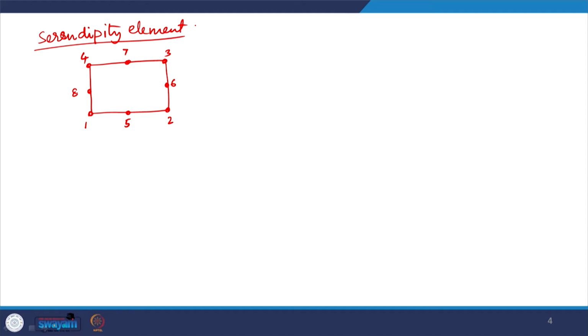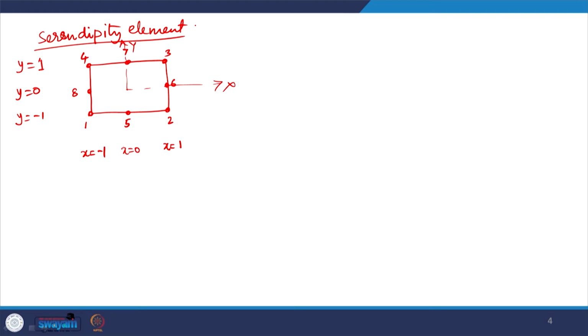Now, again the equations would be given by x is equal to 1, x is equal to minus 1, x is equal to 0, and similarly y is equal to minus 1, y is equal to 0, and y is equal to plus 1.